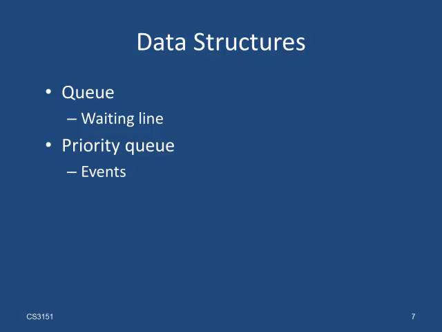For the waiting line simulation, like the bank simulation, we will need a collection for the customers standing in line. We can use a queue, as a queue works exactly like a waiting line. The second collection is needed to track the events that have not yet been processed. We only need to be able to add new events to that collection and to remove these events. However, events should be removed in chronological order here. So we could assign a timestamp to each event and then always remove the event with the lowest time value.